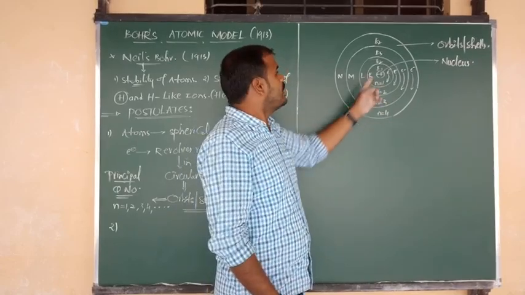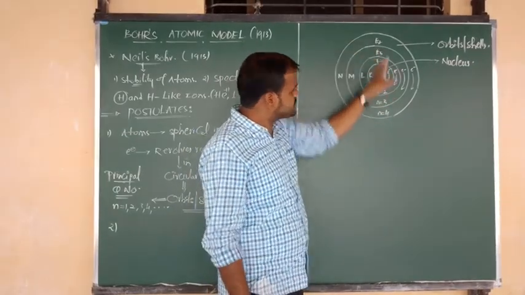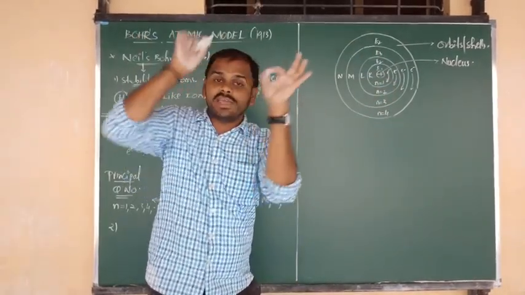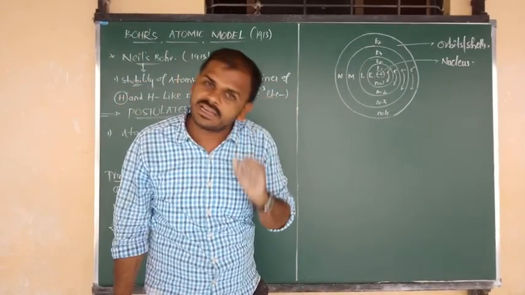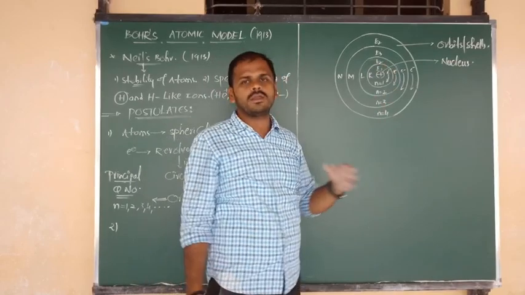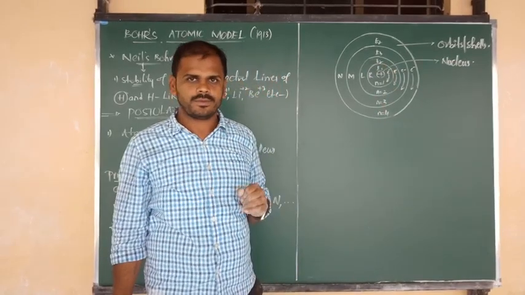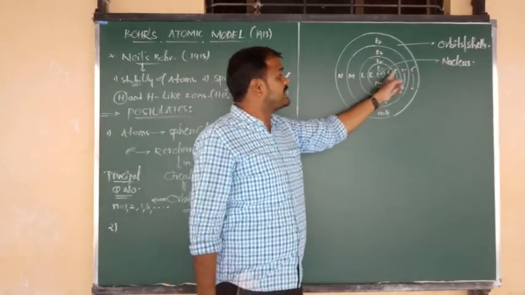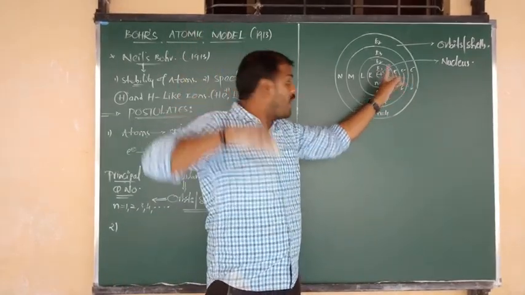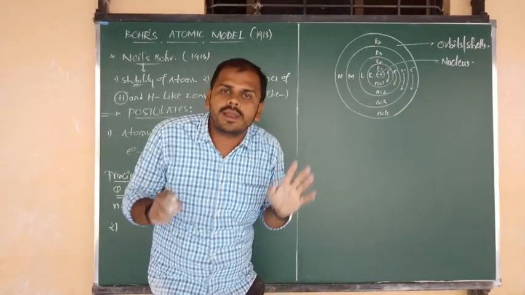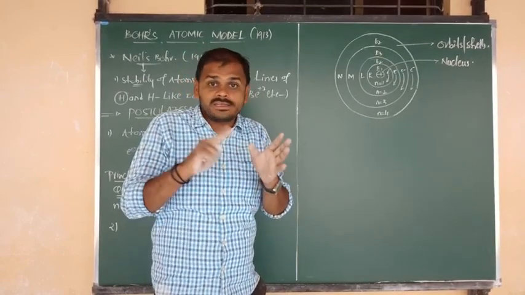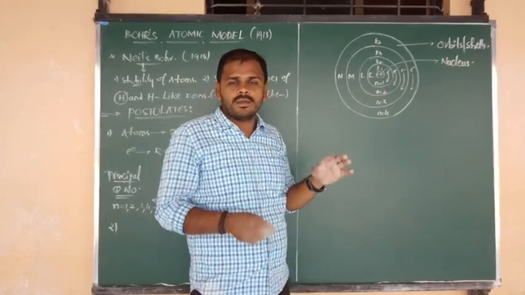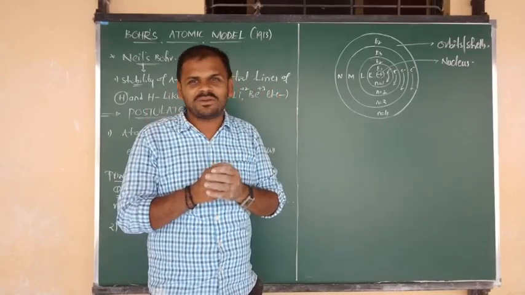The electrons which are revolving in the first orbit should contain a constant fixed amount of energy, that is E1. And the electrons revolving in the second orbit also have a fixed and constant amount of energy. Constant means not the same as the first orbit. Every orbit contains a fixed amount of energy.